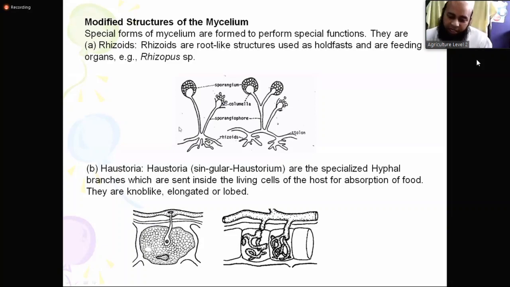So Haustoria are special structures. Haustoria are the specialized hyphal branches which are sent inside the living cell of the host for absorption of food. They may be knob-like, elongated or lobed structures. I believe you understand.